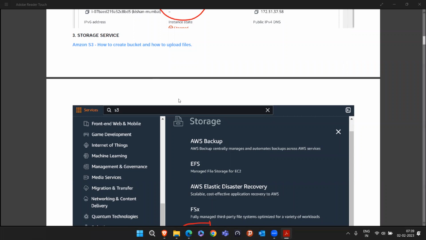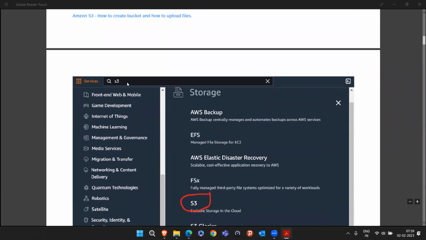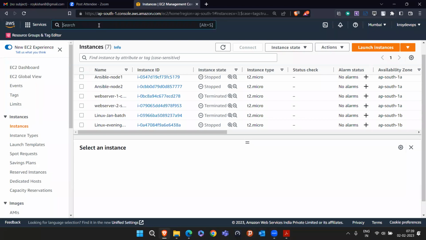So we are going to understand how to launch S3. First thing, you have to search for S3, like this. So I will quickly come here and search for S3.